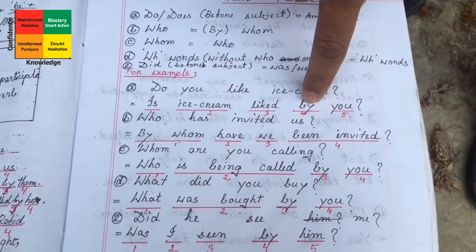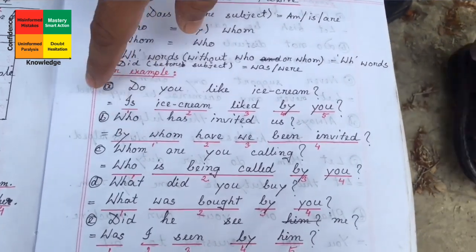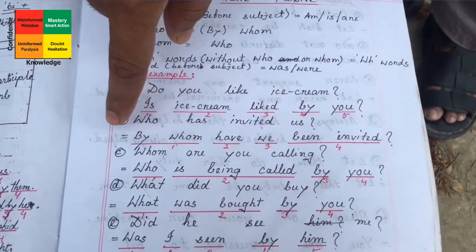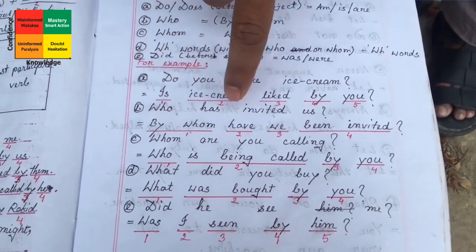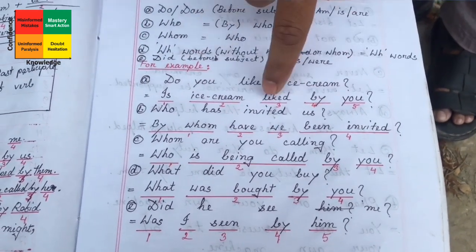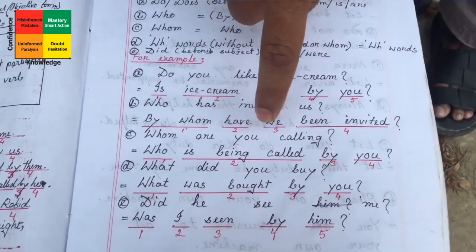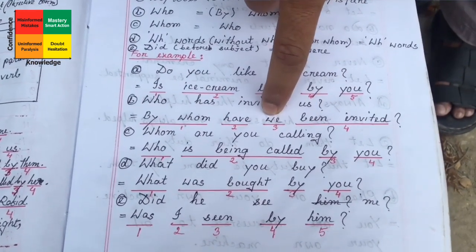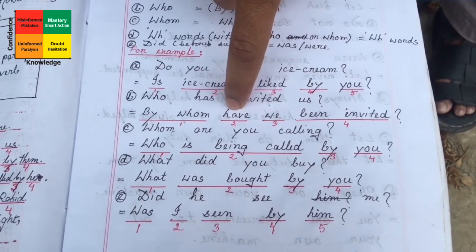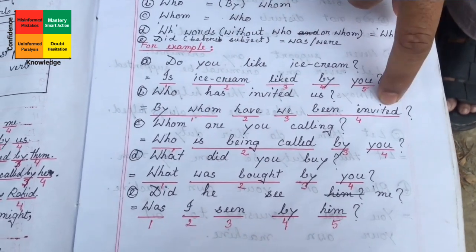Before that we have to write by, so by you. And who has invited us, present perfect tense, so who has become by whom. After that we have to bring have, because us has become we, plural, for that reason we have brought have. After that been, past participle.